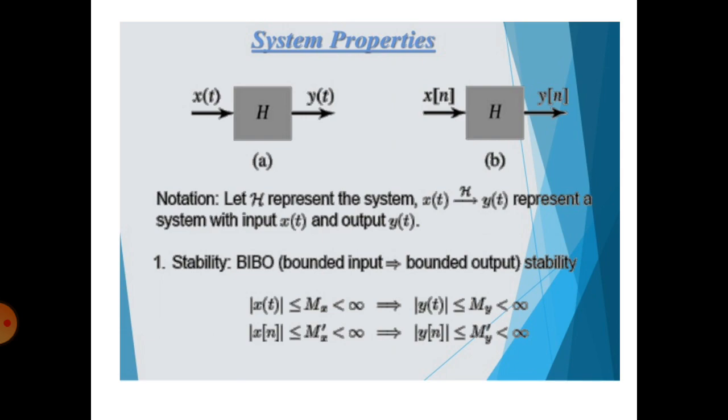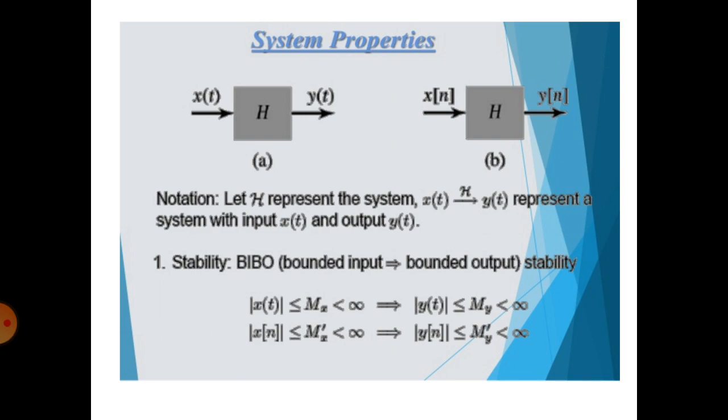Let T or h represent the system. Here, the transformation represents the system. If x of t transformed gives y of t, it represents a system with input x of t and output y of t.